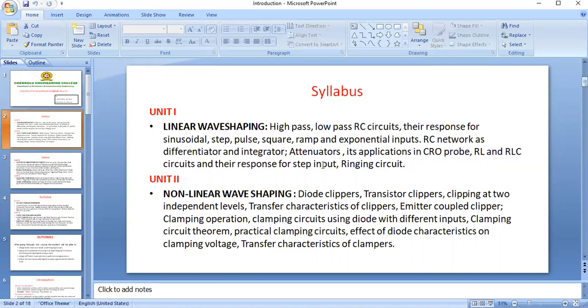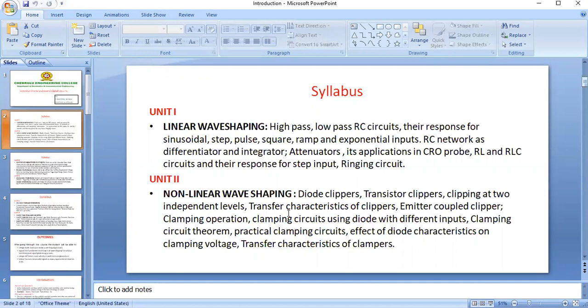Next, attenuators. An attenuator reduces the signal strength. We know the amplifier increases the signal strength, while an attenuator decreases it. So in the first unit we are going to discuss high pass RC and low pass RC circuits and attenuators, and we see the response for the different non-sinusoidal inputs.